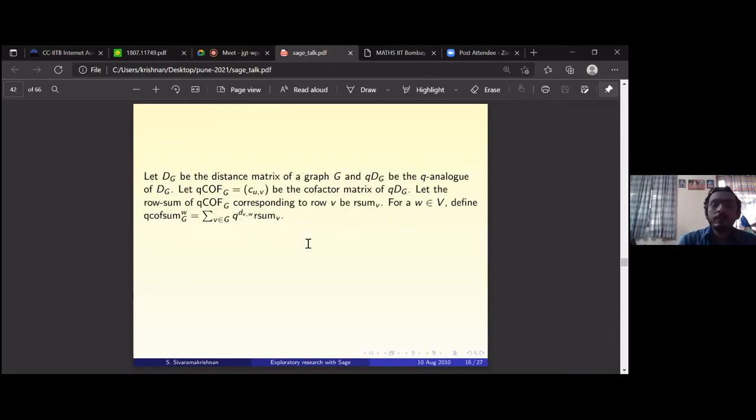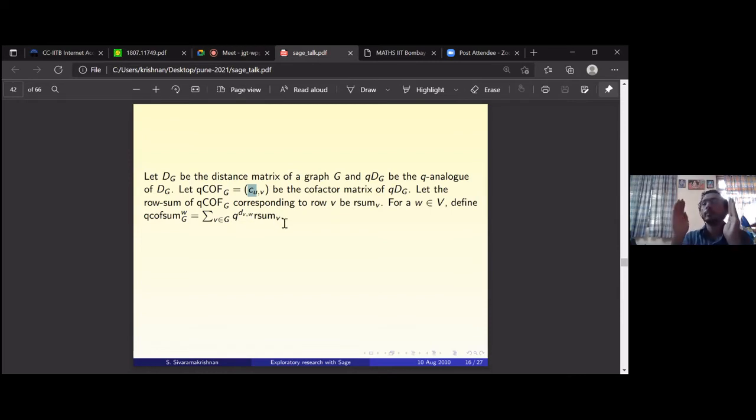So I defined this modified definition of Q cofactor sum as follows. If you look at the cofactor matrix, that I'll call CUV, you look at the row sum of the cofactor matrix. Then you define the cofactor sum with respect to a vertex W to be Q power dVW times the row sum of V. So let me tell you what I'm doing.